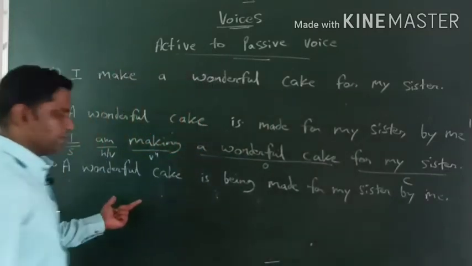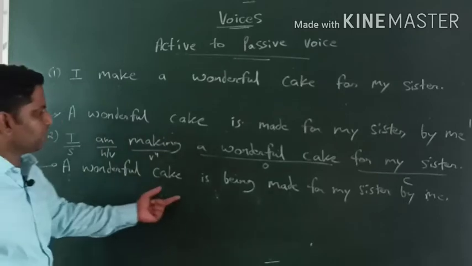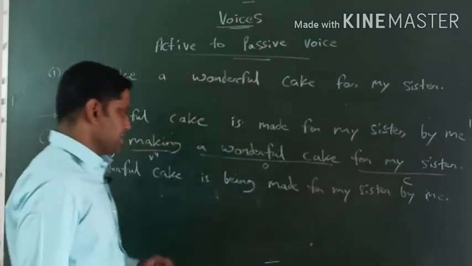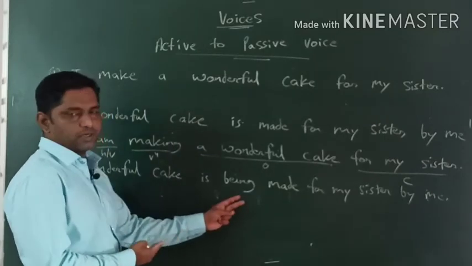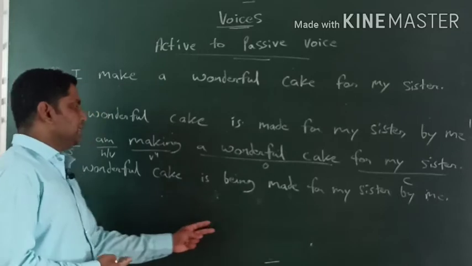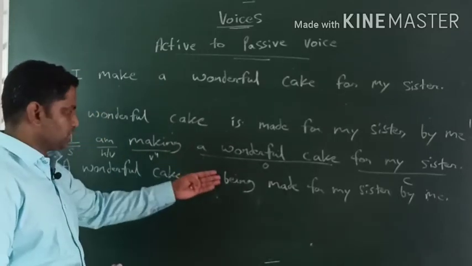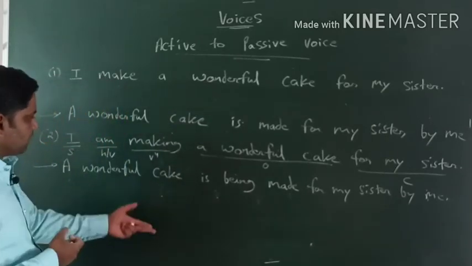Okay, this is the treatment we have done from active to passive. A wonderful cake is being made for my sister by me. Make sure that if you don't use being, then definitely your sentence will go wrong, because we are dealing specially for present continuous tense, as the formula is already developed. Okay, so this is how we deal.